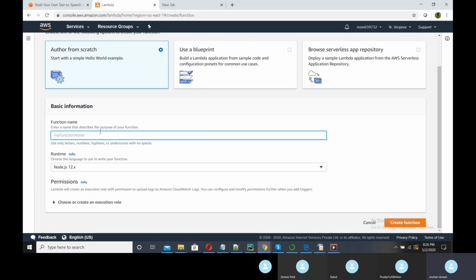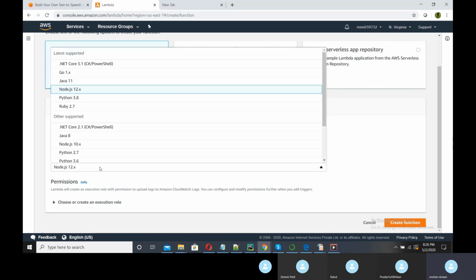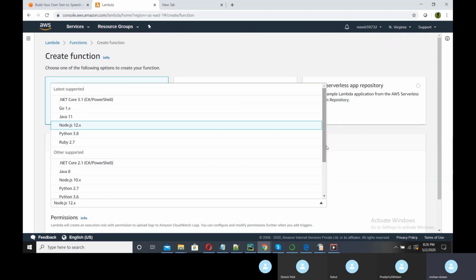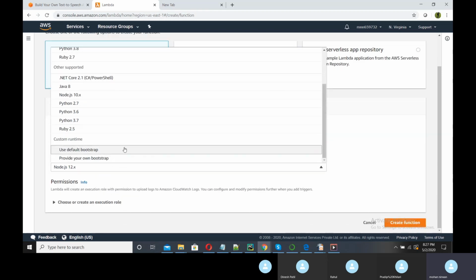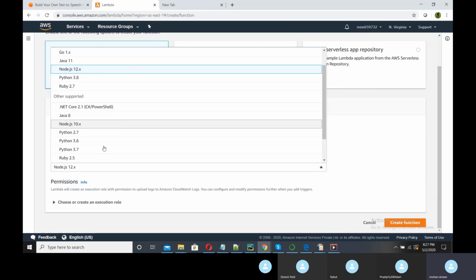First we will see how to create one test application. Here is the language which we need to use. There is .NET Core 3.1, Go 1.x, Java 11, Node.js 12.x, Python 3.8, Ruby, and it also supports earlier versions: Java 8, Node 10, Python 2.7, 3.6, 3.7, Ruby 2.5. So like this you need to choose one.